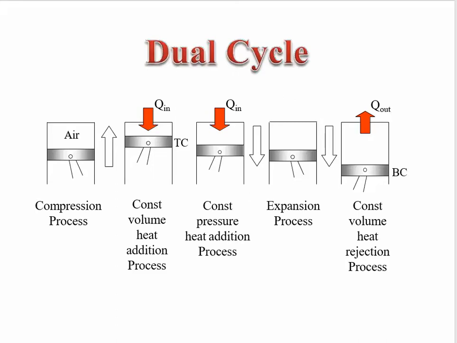Simultaneously, when the piston goes downward at constant pressure, heat is continuously added to the process. In the third process, we get the expansion, where we get the maximum power, and in the exhaust we are able to release the excess or burnt fuel from the cylinder.